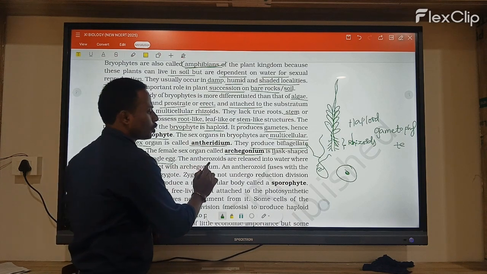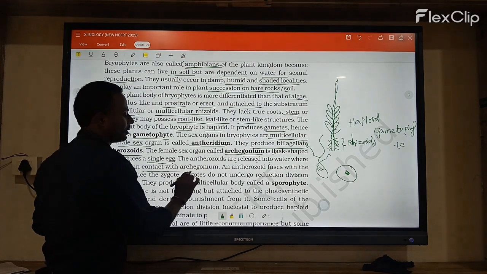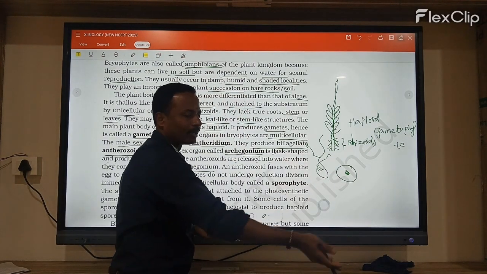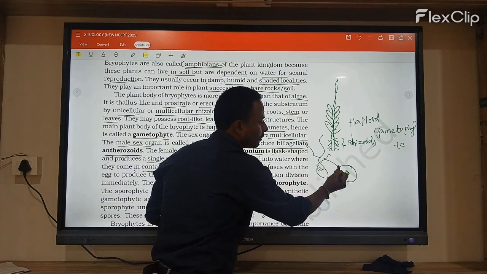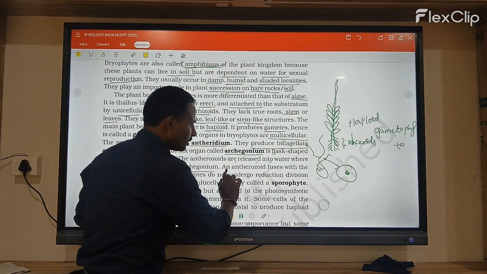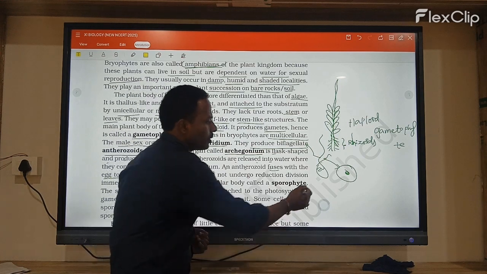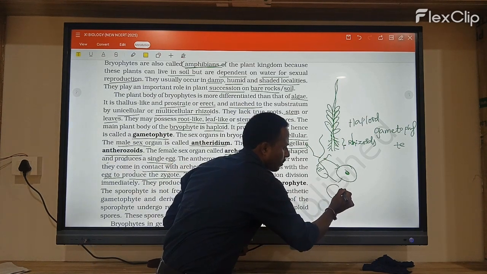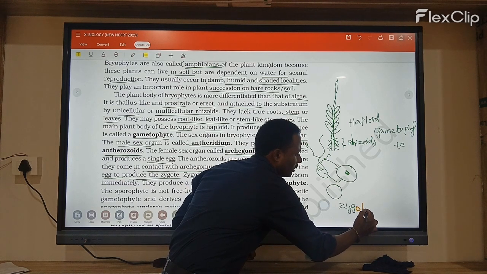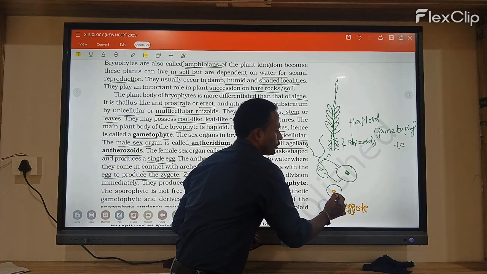The antherozoids are released into the water, where they come into contact with the archegonium. The antherozoids fuse with the egg to produce a zygote. So these two get fused to form what? The zygote is produced.